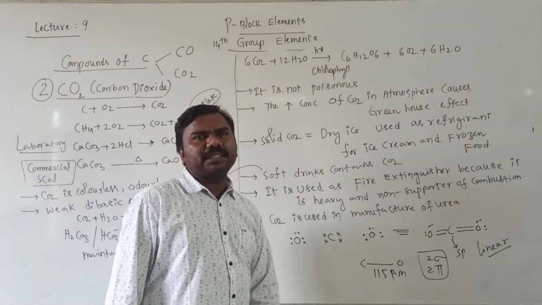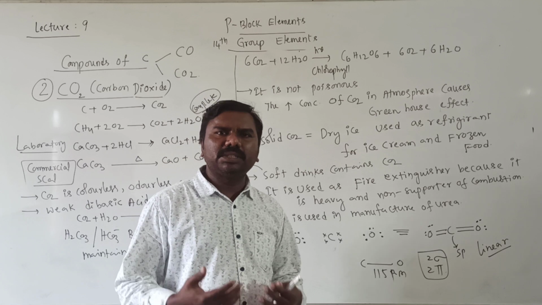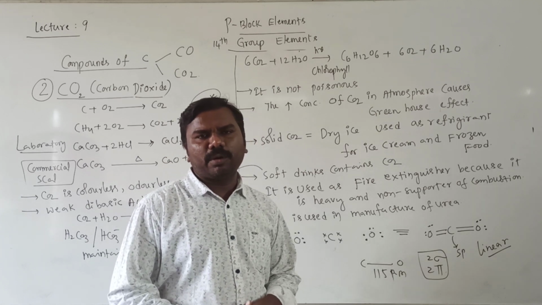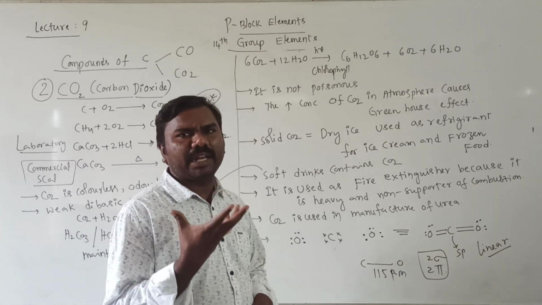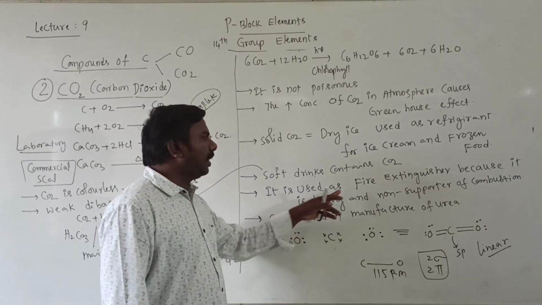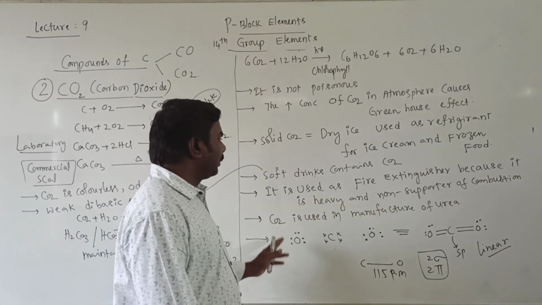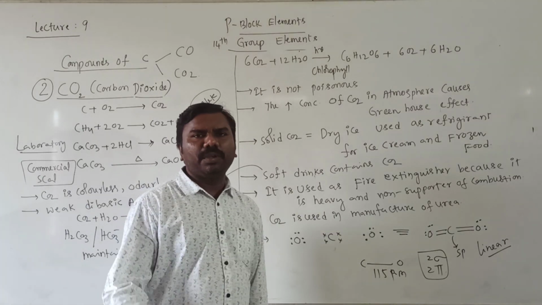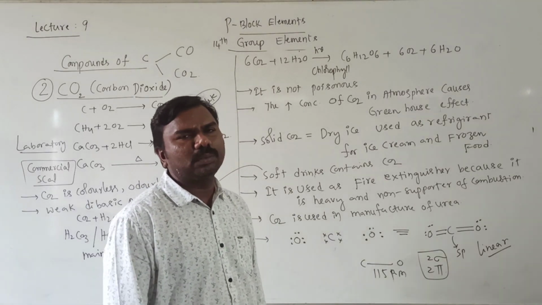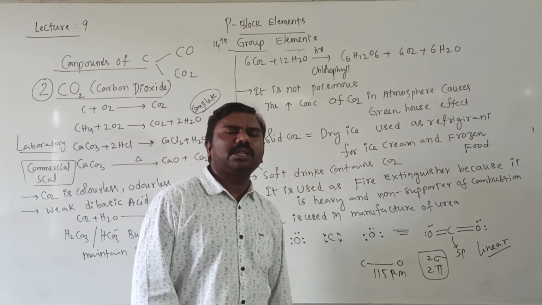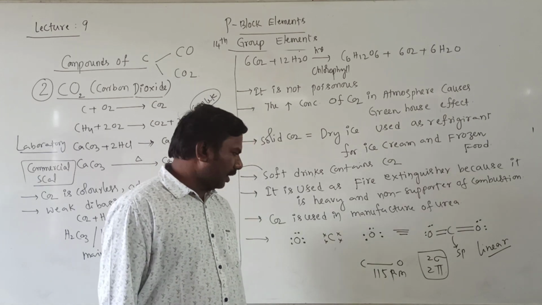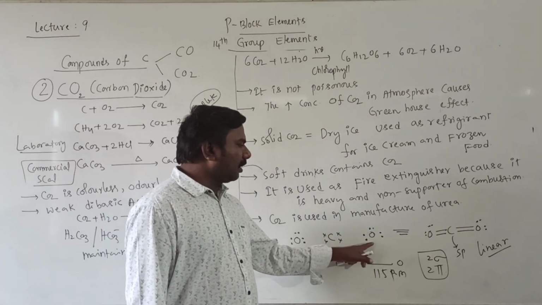It is used as a fire extinguisher, you know that already, because it is heavy and a non-supporter of combustion, that is, of fire catching. That's why it is used as a fire extinguisher to stop the fire. CO2 is used in the manufacture of urea: NH3 plus CO2 gives rise to NH2 CO NH2. We know that already.